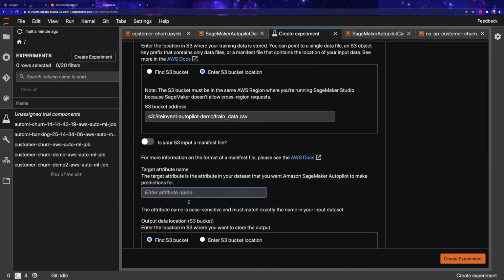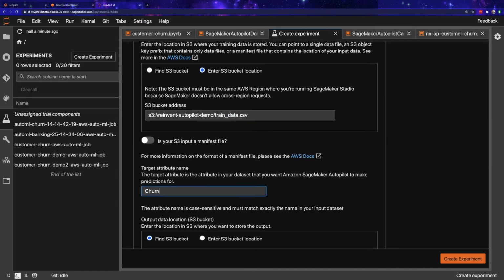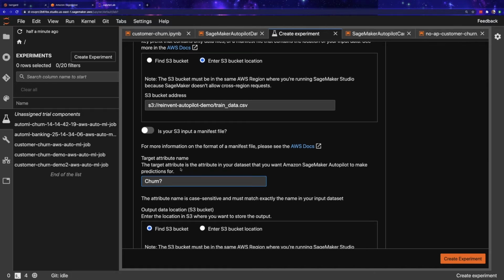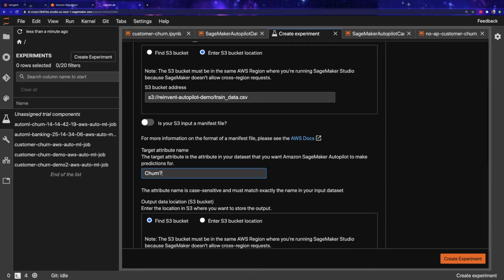Next, we need to specify a target attribute name. This is the column that has our truth data in it. I'll show you this data set in just a moment so you can see what I mean. But for us, this is called churn?. That is the column name. And what this column contains is true or false values. A true value means the customer churned and left to a different company, and false means they stayed with our company.